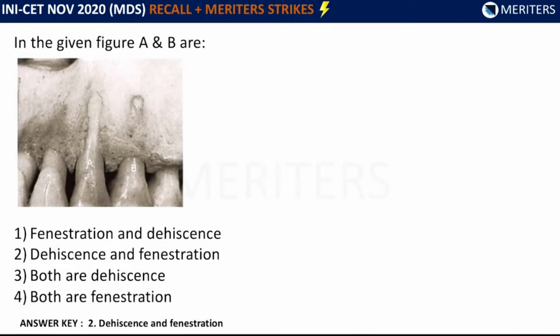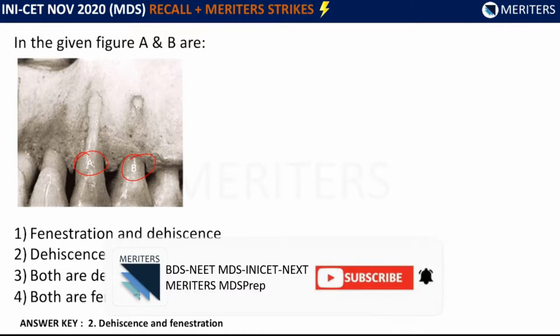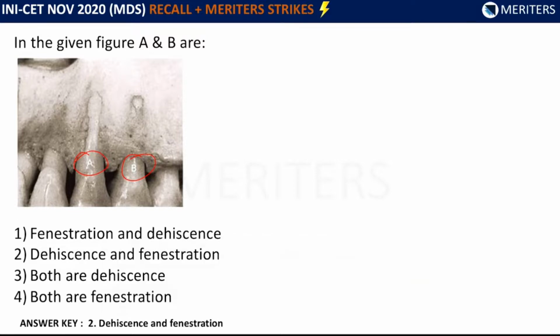In the exam, an IBQ was there. In the given image, A and B are... See the diagram. There were parts marked A and B. First option was fenestration, dehiscence. Second option was dehiscence and fenestration. Third option was both are dehiscence. Fourth was both are fenestration.